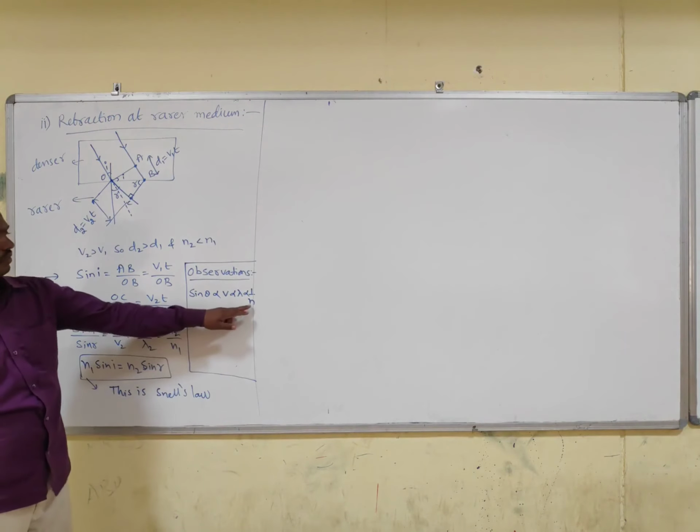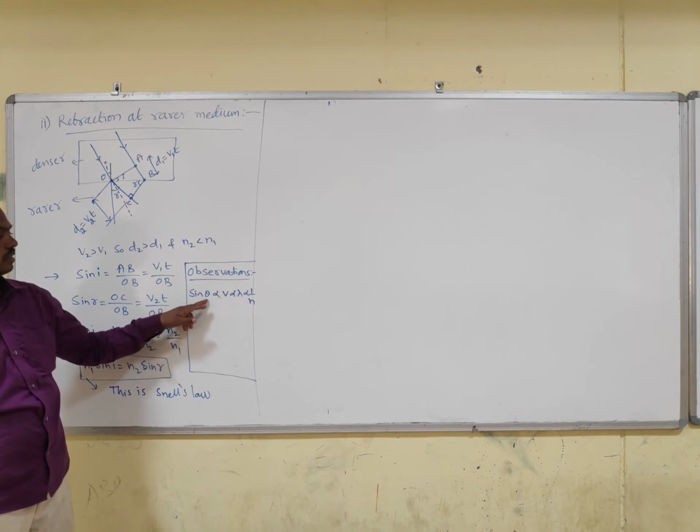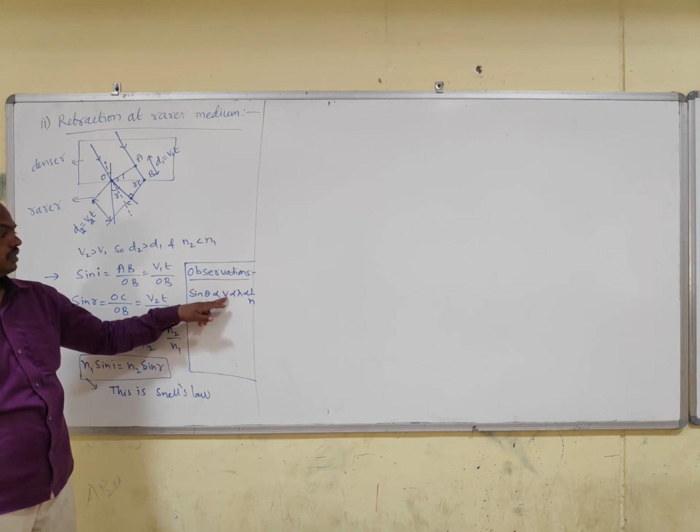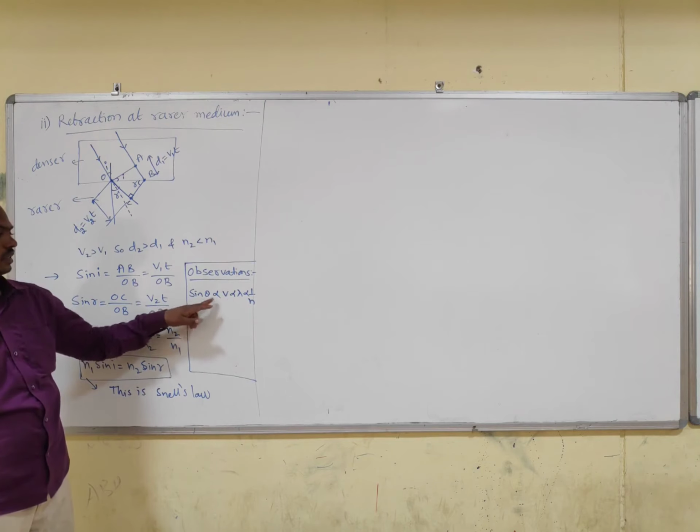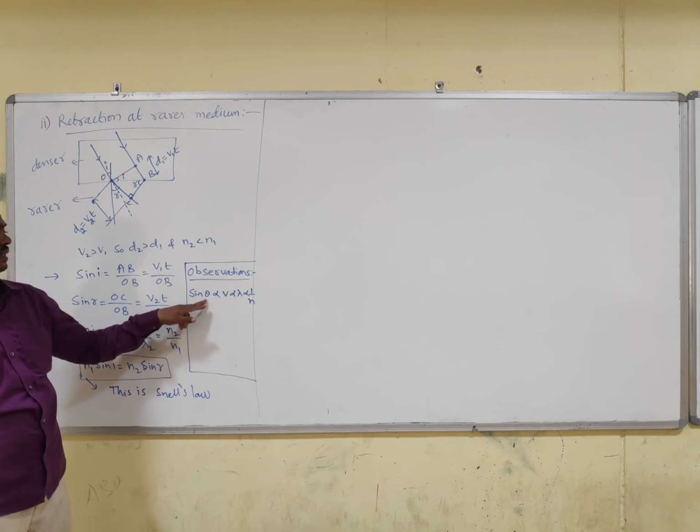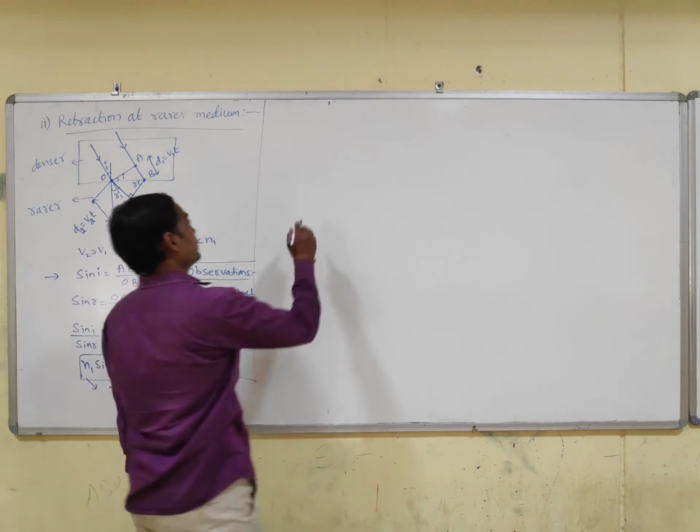That means if the refractive index is more, in that medium theta will be small. If in the rarer medium speed is high, theta will be high. If wavelength is high, theta will be high. Okay. Next.